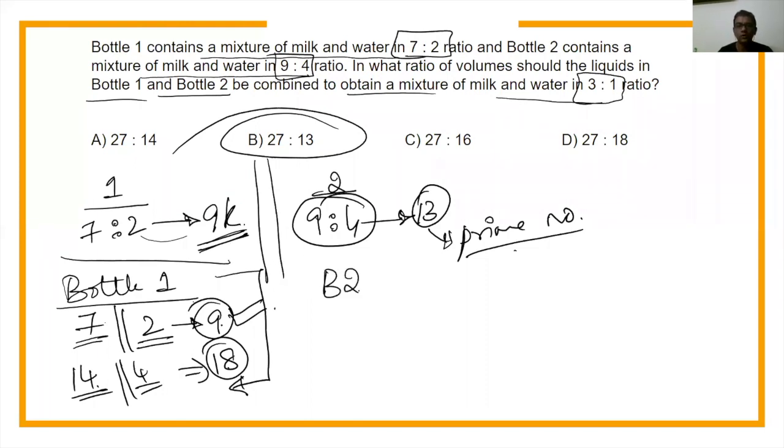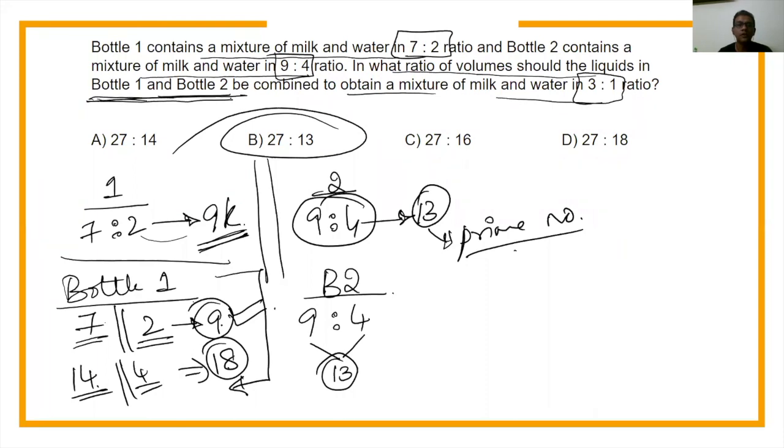Bottle 2 contains milk and water in the ratio 9:4. Which means if you put 9 parts of milk and 4 parts of water, what is the total quantity you get? 13. Right? Now what is happening? You are actually mixing the liquids, in what ratio of volume should the liquids in bottle 1 and bottle 2 be combined.